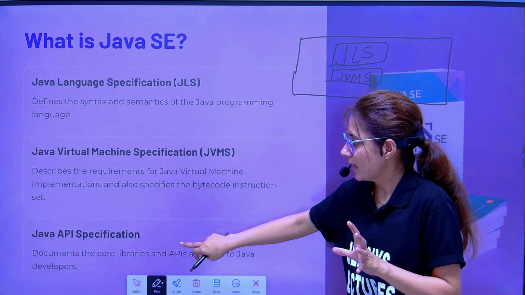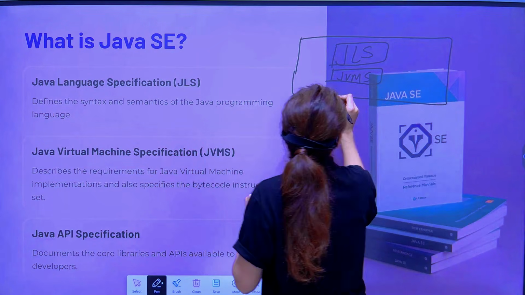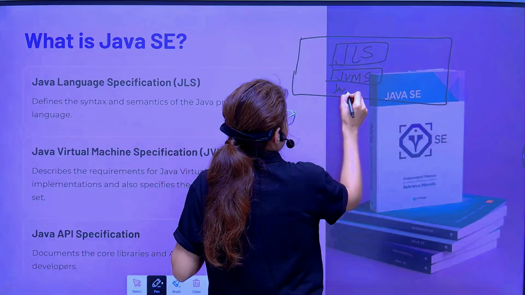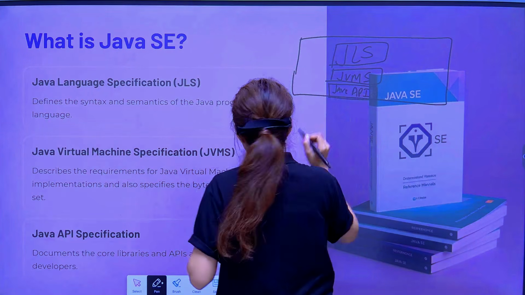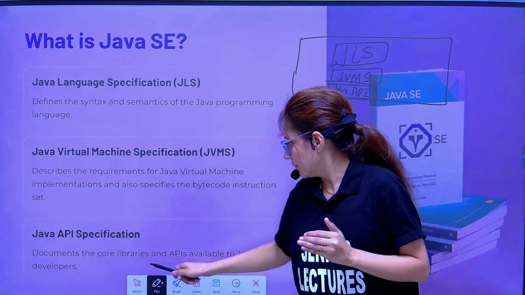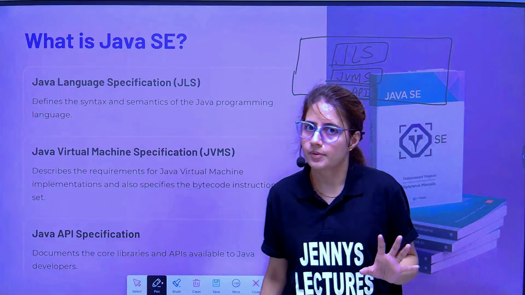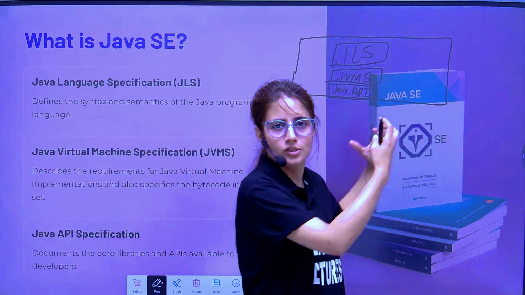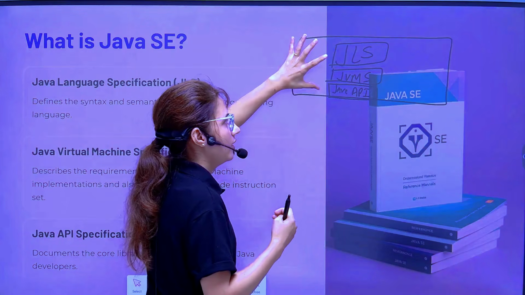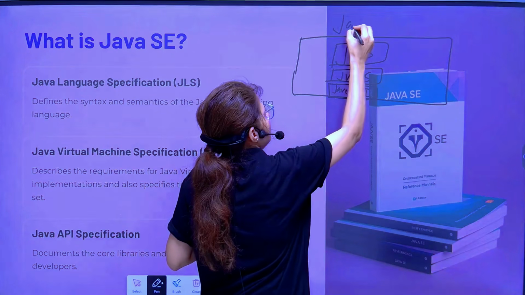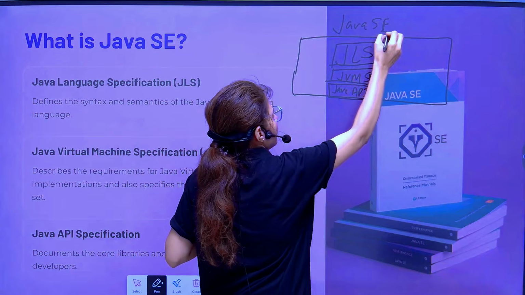Next is the Java API specification. API means the core libraries. It documents the core libraries and APIs available to Java developers, so Java developers can use these libraries in their code. So Java SE edition has these three specifications.